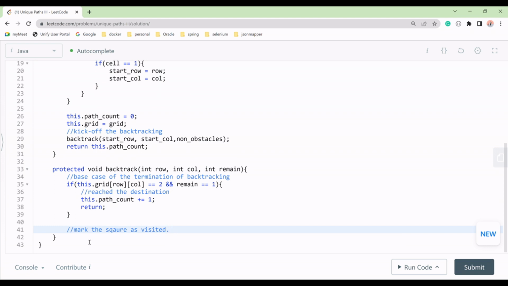Like we have the cases 0, 1 and 2, right? Now how will we do that?